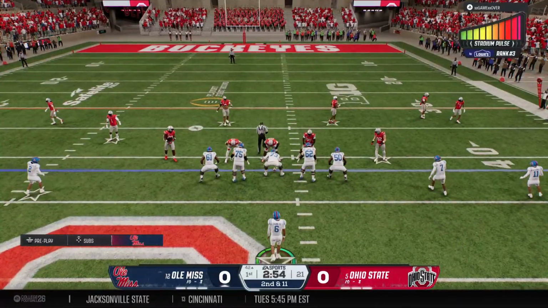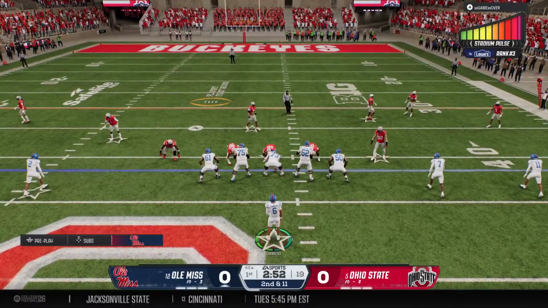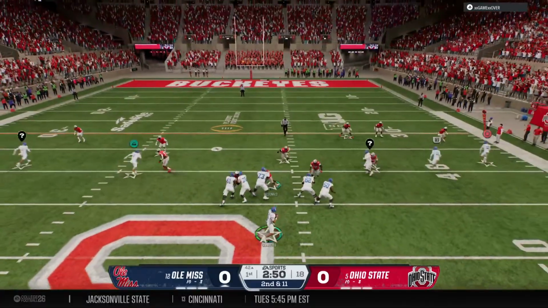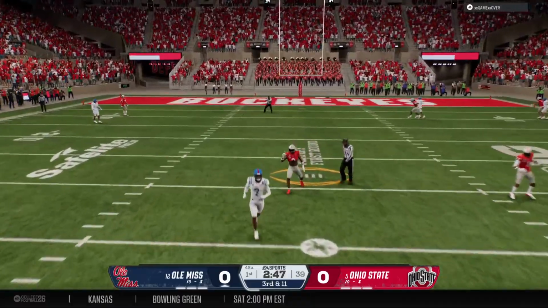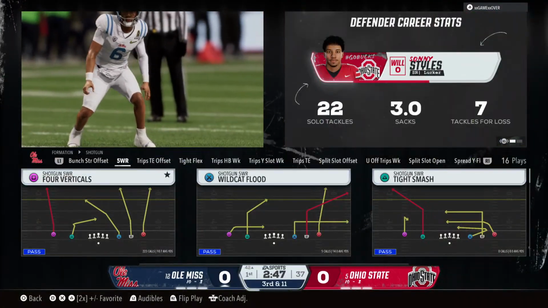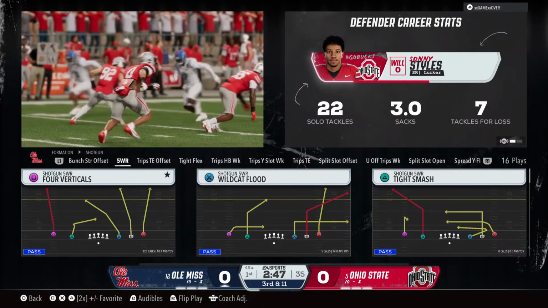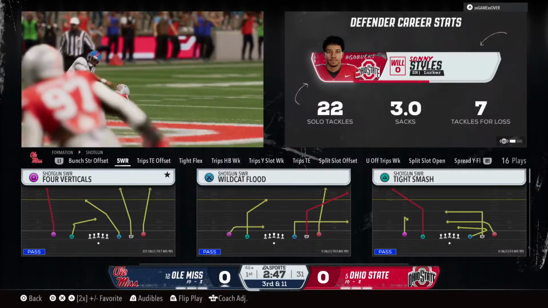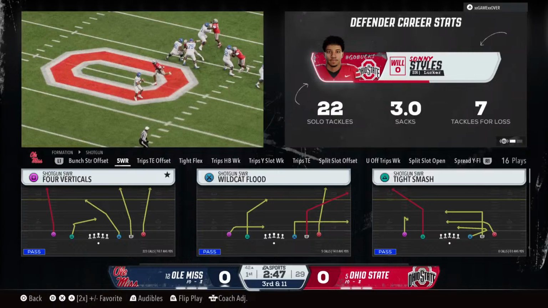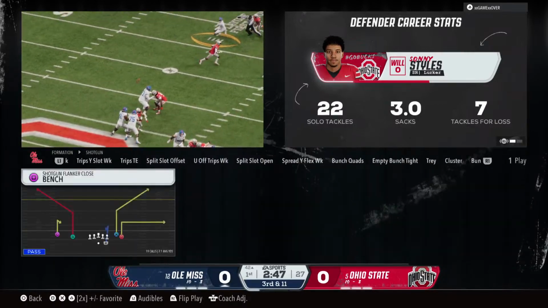Empty set now, 5 wide. We're going to pass here on second down. It's incomplete. He took a hit as he threw the football. That brings up a third down. Boy, that pass rush got in there in a hurry. Great job by this defense of disrupting the rhythm and timing between the quarterback and the receivers.